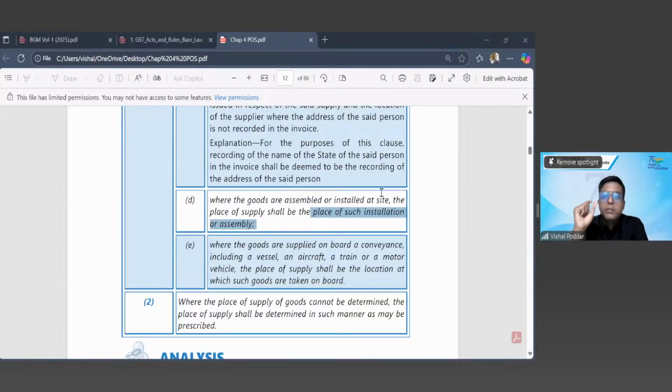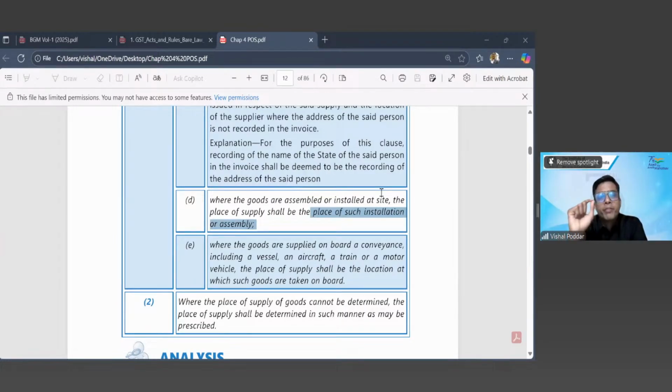Now, this supply will be falling in clause D, and the place of supply, that is the destination, will be decided by clause D, which will be simply Jaipur, which will be Hyderabad, and which will be Maharashtra. So depending upon each of my supplies to each of the persons, there would be different places of supply.